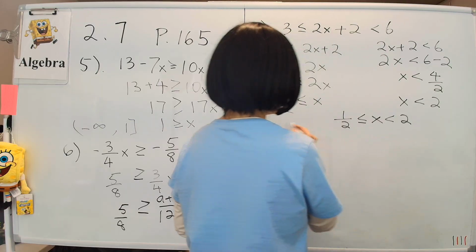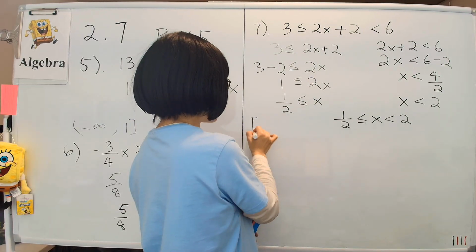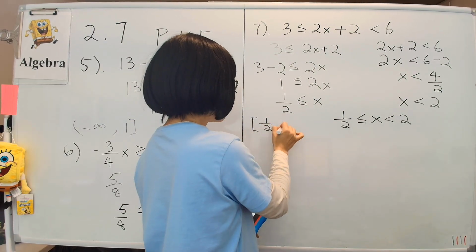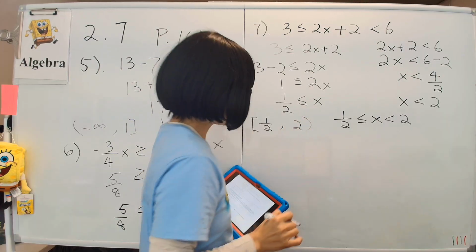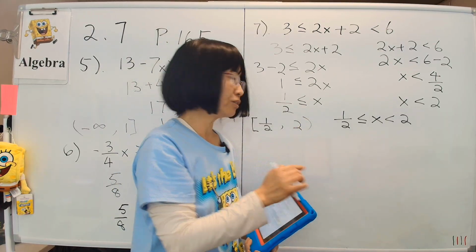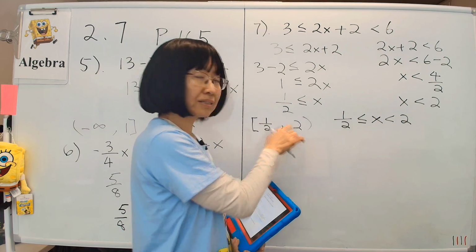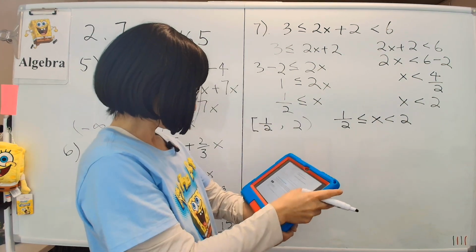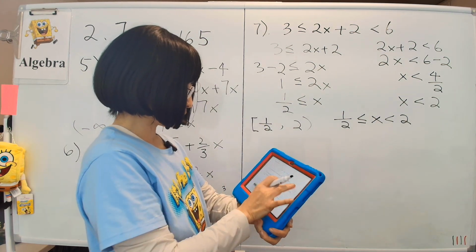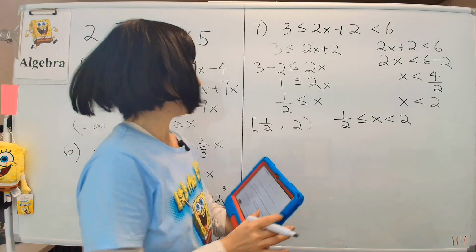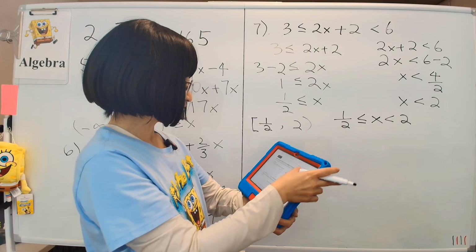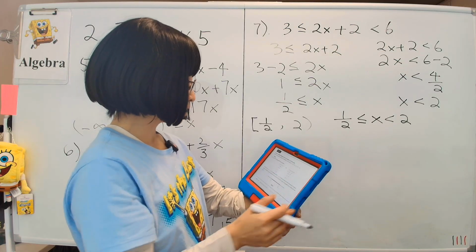In set notation, we will write it as the bracket 1/2, comma, so that includes the 1/2, and then 2 with a parenthesis, because it doesn't include the 2, but it includes everything in between these two numbers. And that should be our answer. Let me see. Yeah, that looks right. Always awesome, right? And so that's that. Let's look at the next one.